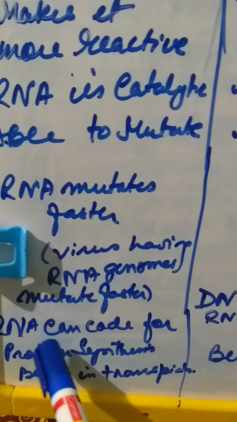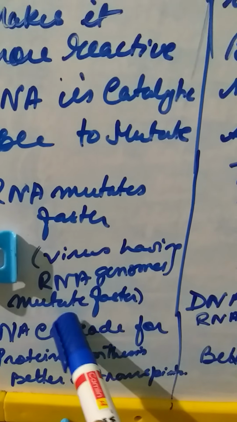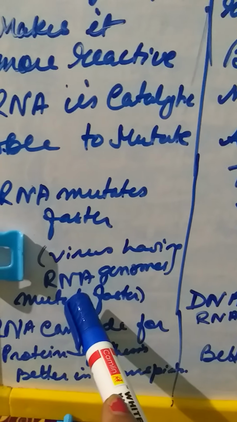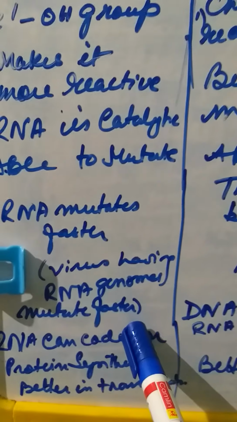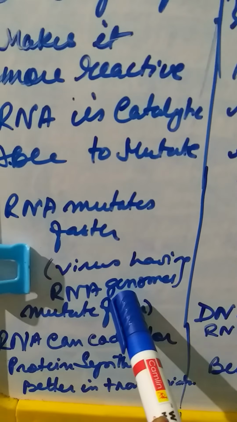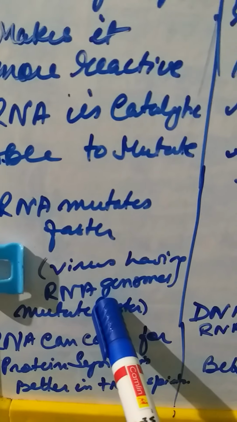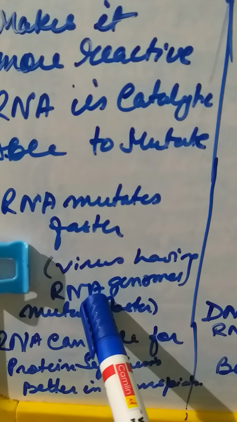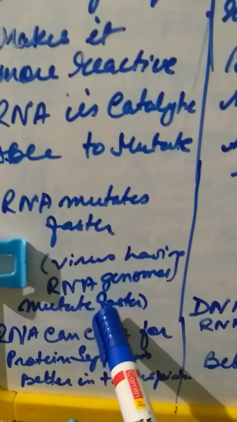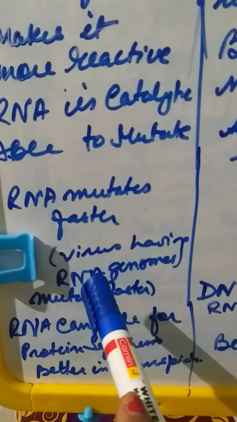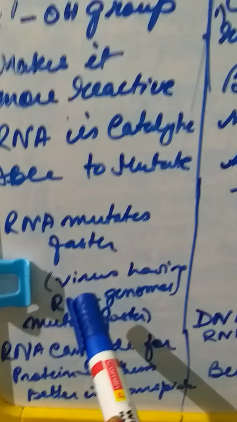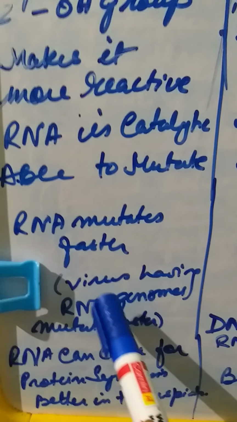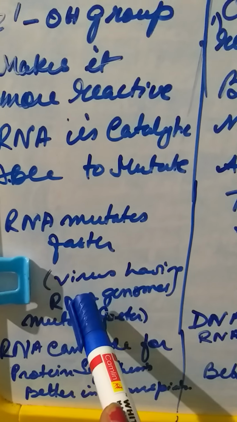So they can code. Now if they mutate very fast, the lifespan is very small. For example, we have the coronavirus prevailing in our society right now. This coronavirus is basically an RNA virus, and the reason it is very difficult to get a vaccine for this virus is that the power of mutating is very random in the case of RNA.